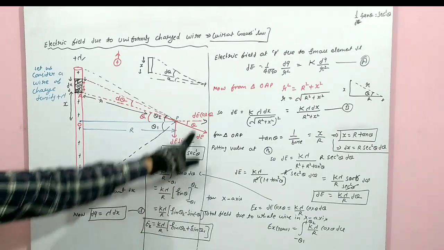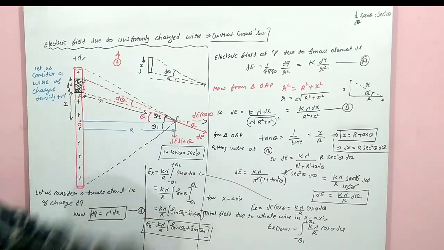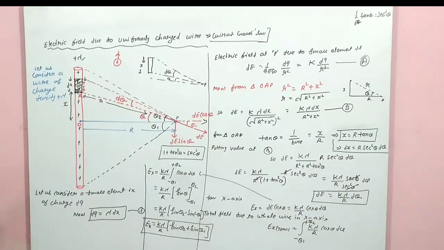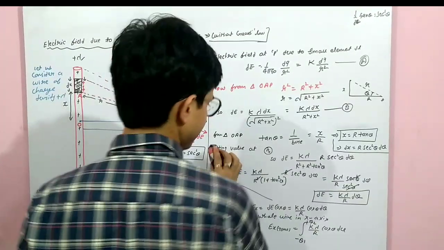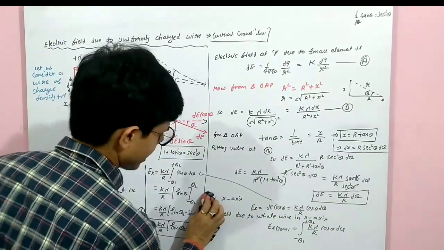Right, in the x-axis. Now one field is in the y-axis also. Now we will check what will be the value in the y-axis. Now we will go for the y-axis. Let's go. From here we can rough.